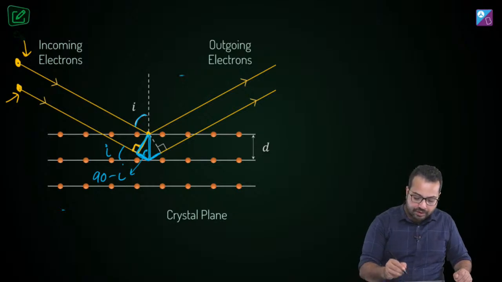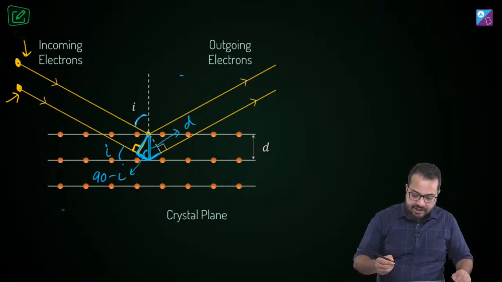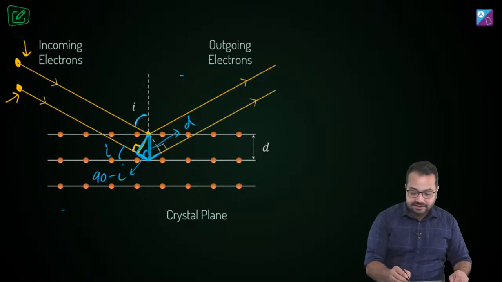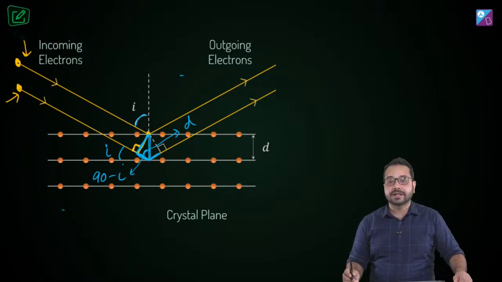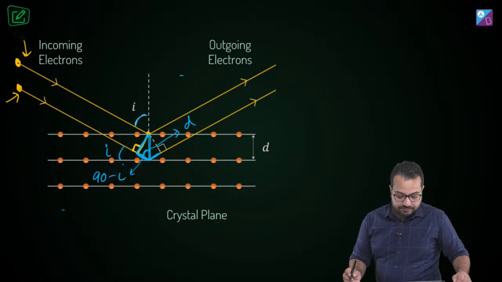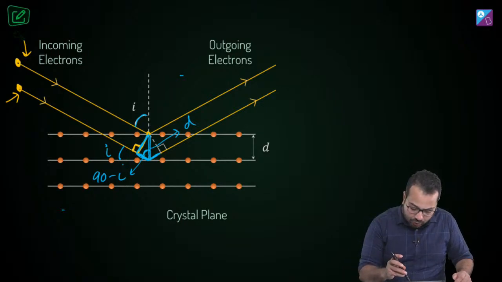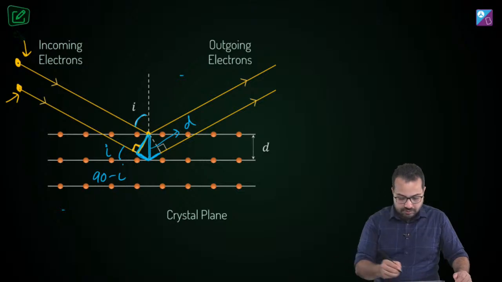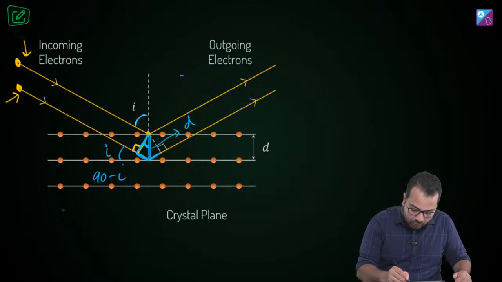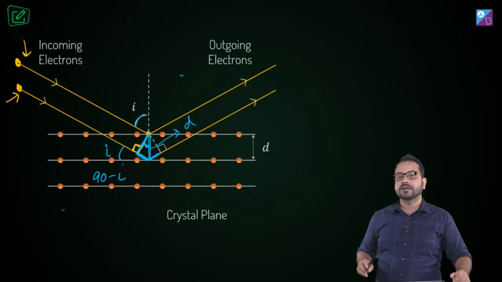This distance over here is d, and this is a right angle triangle. I'm sorry, that angle is not 90 minus i. This angle over here is going to be 90 minus i. Can you see that? Okay.